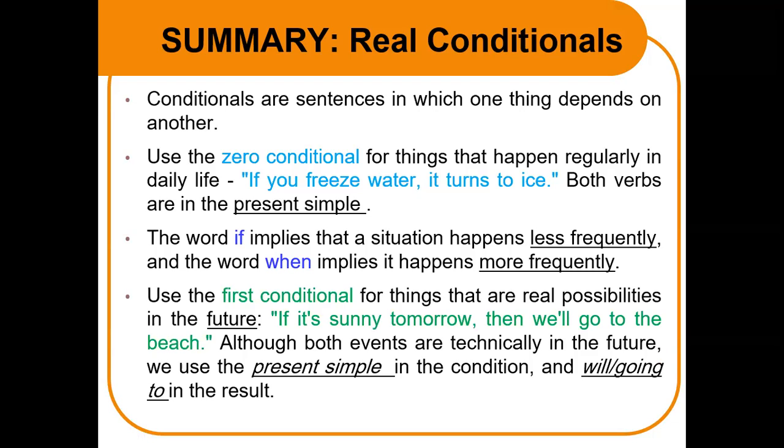Use the first conditional for things that are real possibilities in the future. If it is sunny tomorrow, then we will go to the beach. Although both events are technically in the future, we use the present simple in the condition and will or going to in the result.